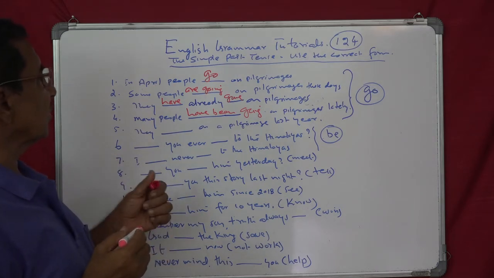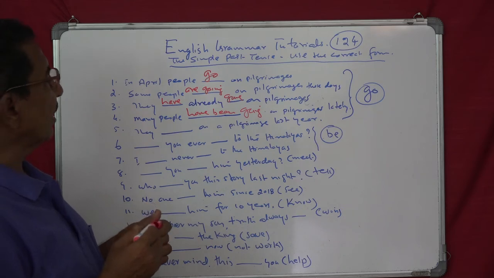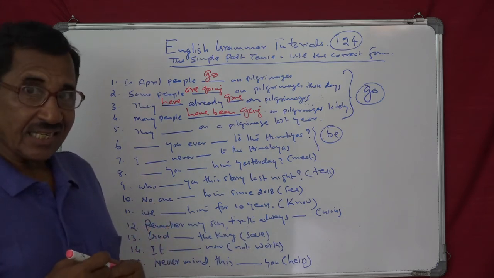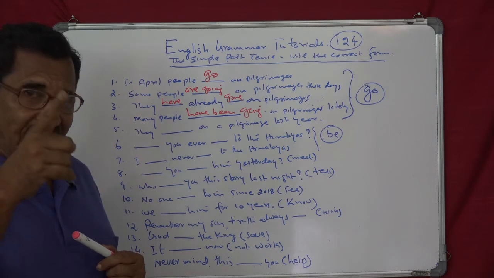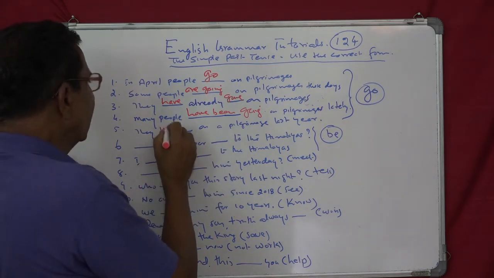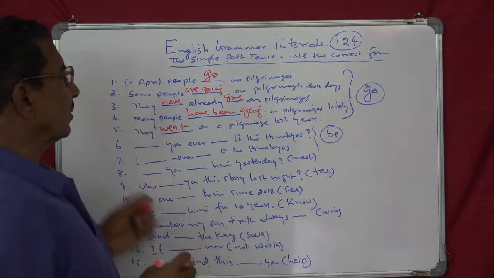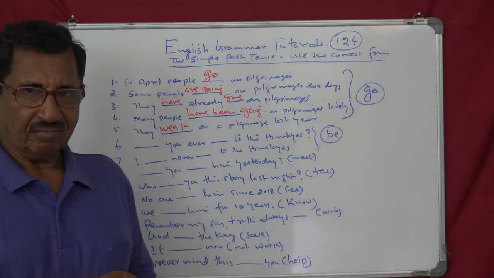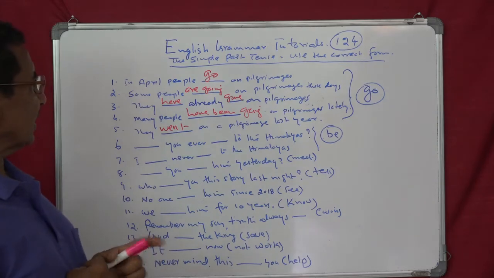One more sentence here on go. They went on a pilgrimage last year. Last year, that time is prior to speaking, past tense. So they went on a pilgrimage last year. Understand? So you can see all the tenses here.